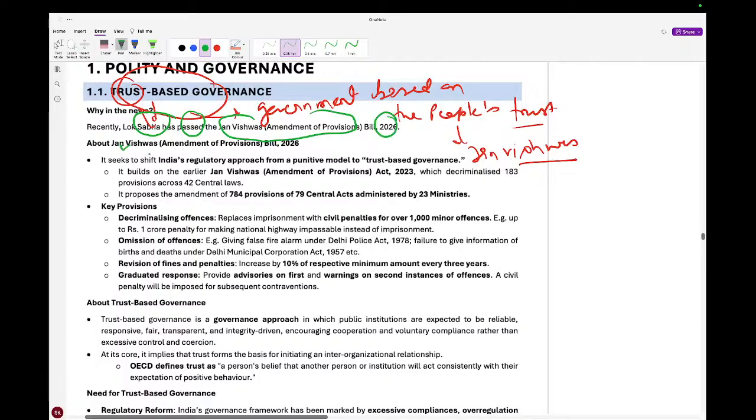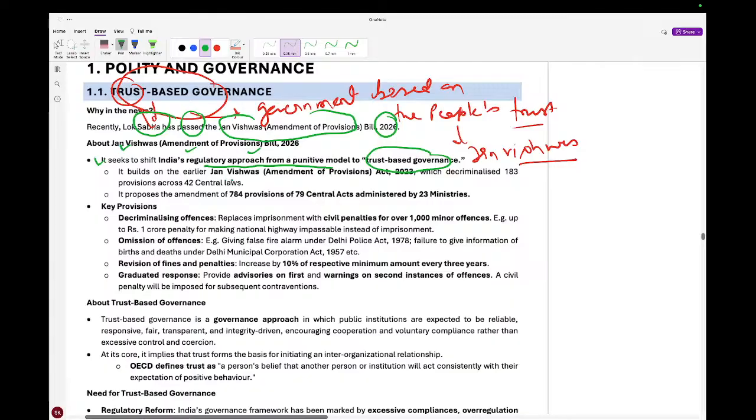So what is this bill? It seeks to shift India's regulatory approach from a punitive model to trust-based governance. In our government system, people are facing criminal charges, they are put under trial, and they are put under several civil penalties, right? In that way a number of cases are also pending.